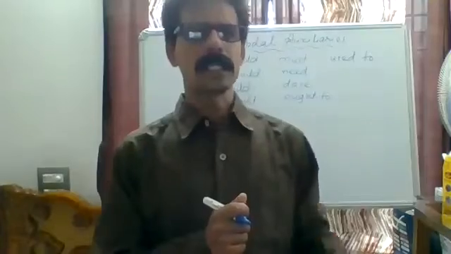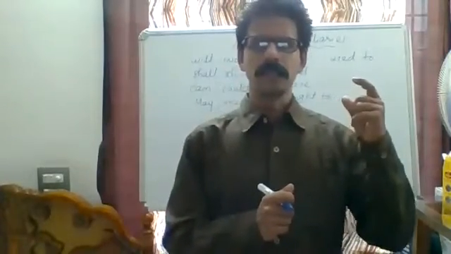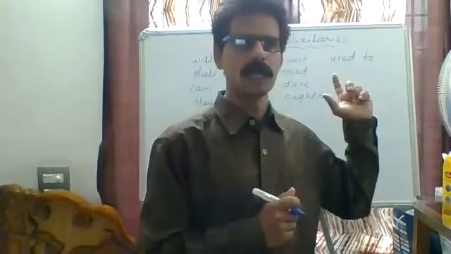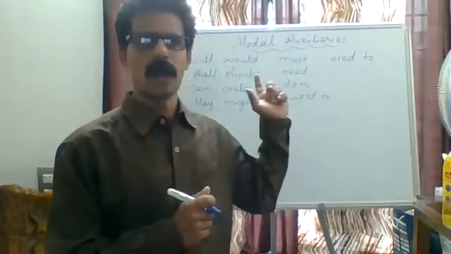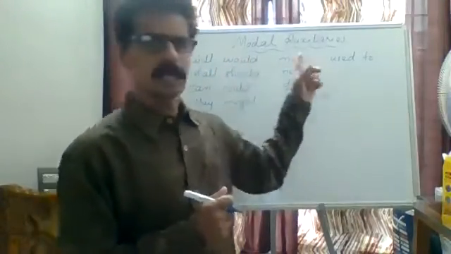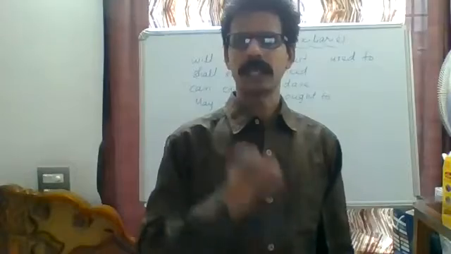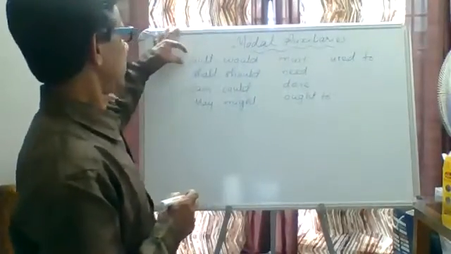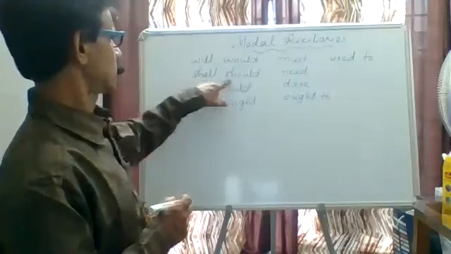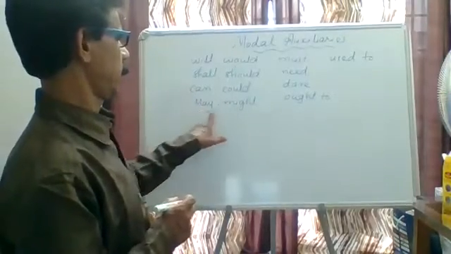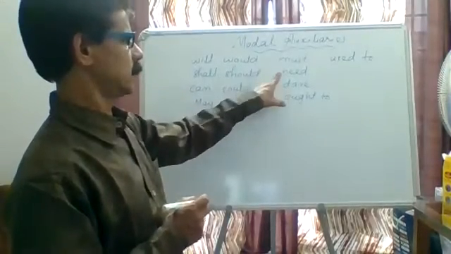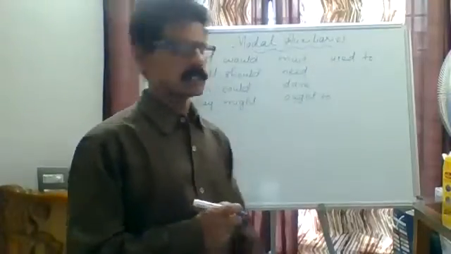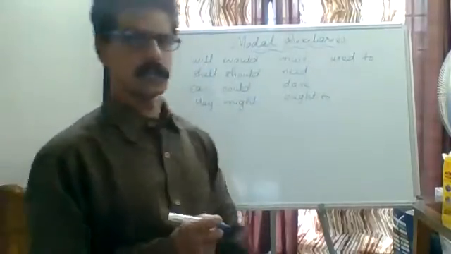The second category is modal auxiliary verbs. There are 13 modal auxiliary verbs: will, would, shall, should, can, could, may, might, must, need, dare, ought to, and used to. These are the 13 modal auxiliary verbs.